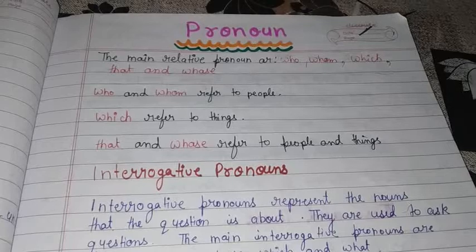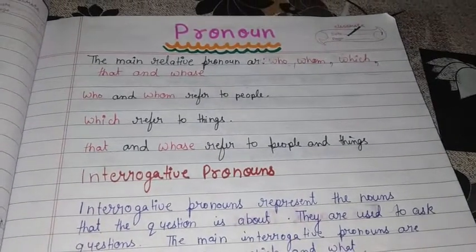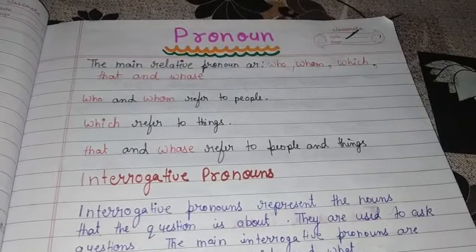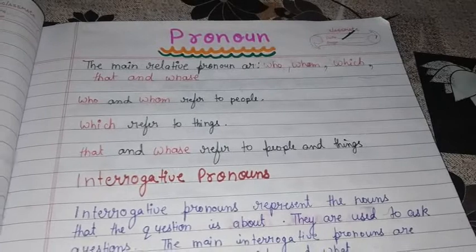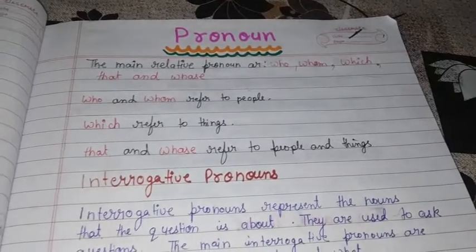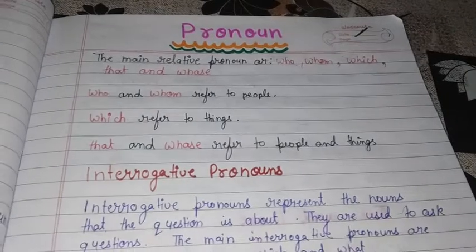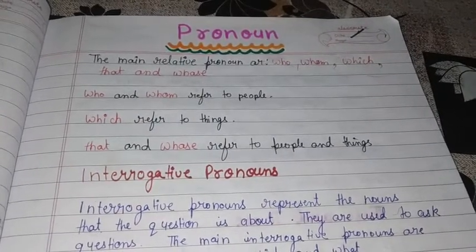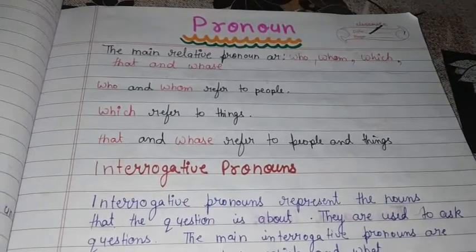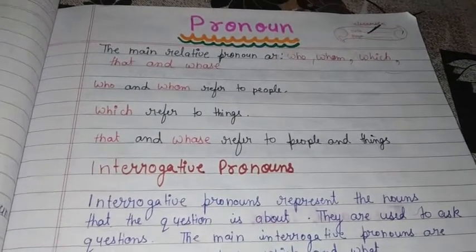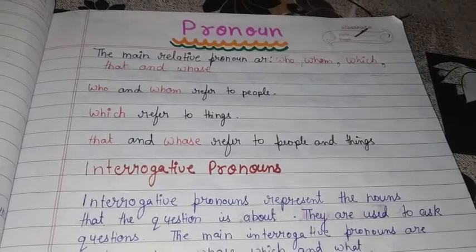So today we will discuss the main relative pronouns. So what are the main relative pronouns? The main relative pronouns are who, whom, which, that and whose. Okay. So for the first one we will talk about who and whom. Who and whom will be used for people. Which refers to things; we will use which for referring to things. That and whose we will use for referring to people as well as things, both.